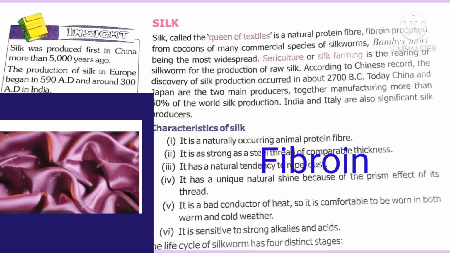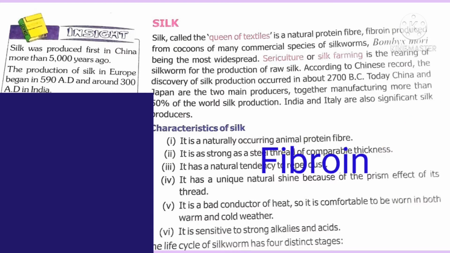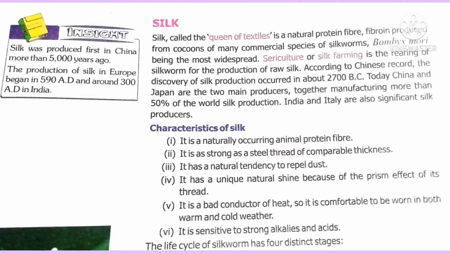For the large scale production of silk, for the commercial purpose, we select the kind of silkworm called Bombyx mori. What is sericulture? It is a process of rearing of silkworm for the production of raw silk. China and Japan are the leading producers of silk. They produce 50% of world silk production.